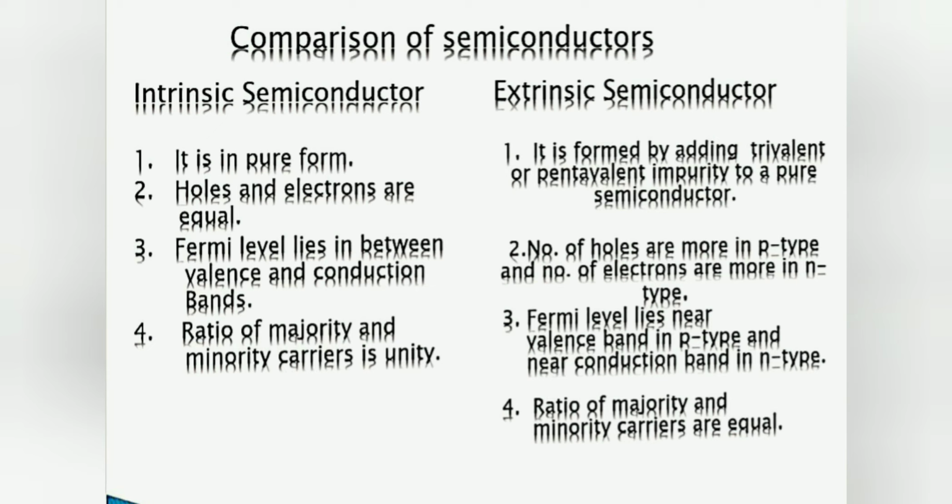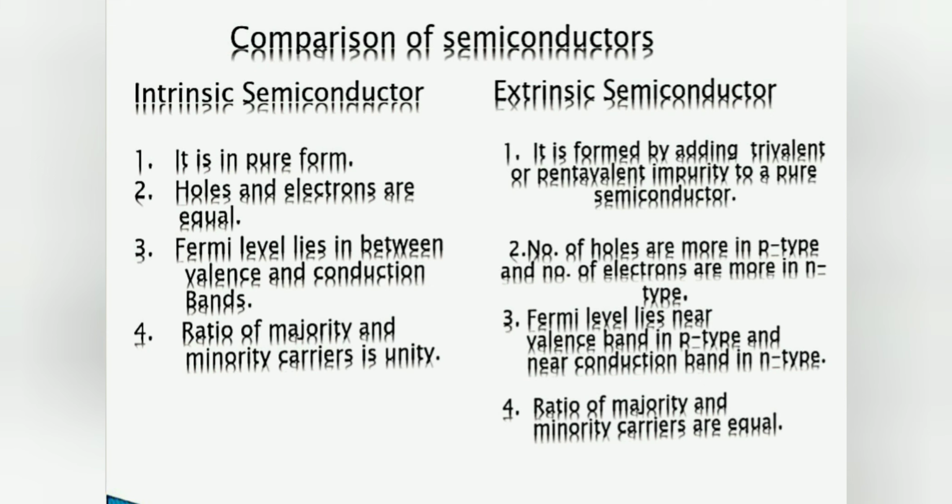Then we come to the comparison between intrinsic and extrinsic semiconductor. This is pure and this is impure. The holes and electrons are equal here, and also equal here. The Fermi level lies in the middle, and here the Fermi level is towards the p-type semiconductor. The ratio of majority and minority charge carriers is unity in both cases. The majority and minority charge carriers are equal.